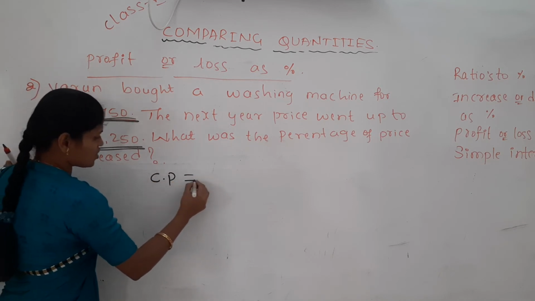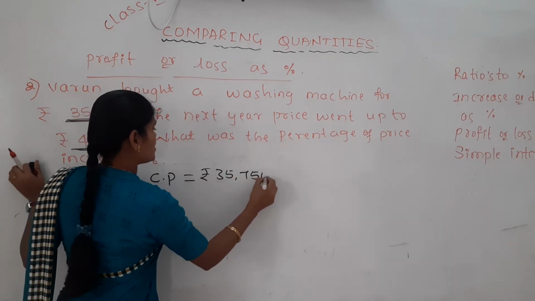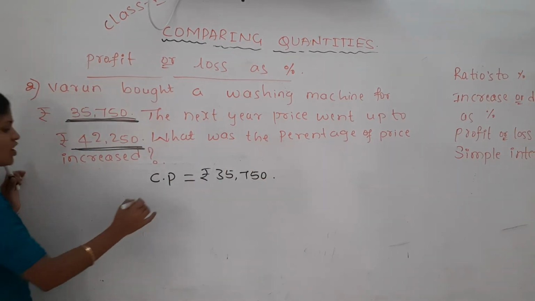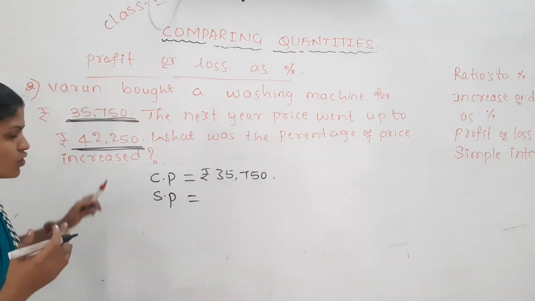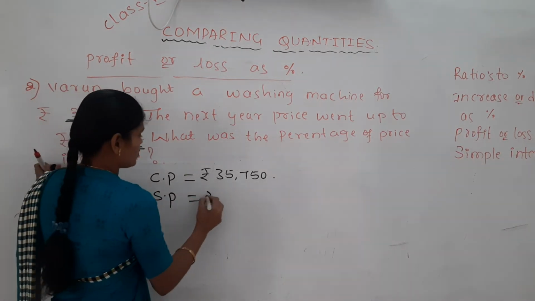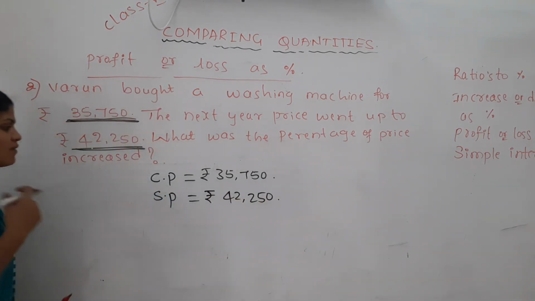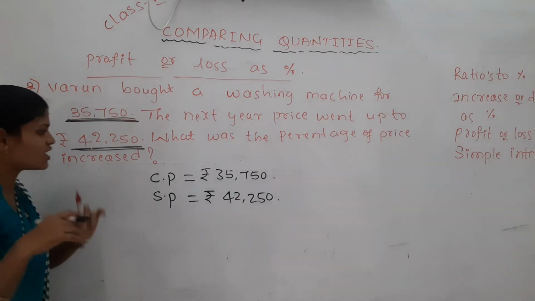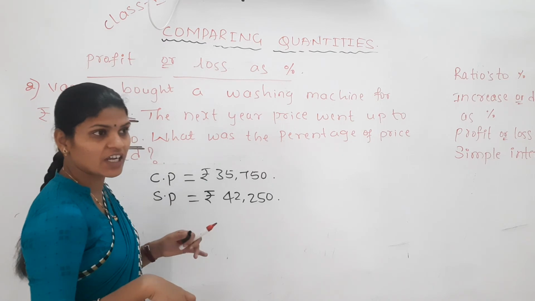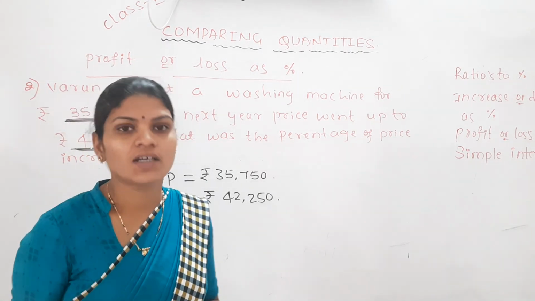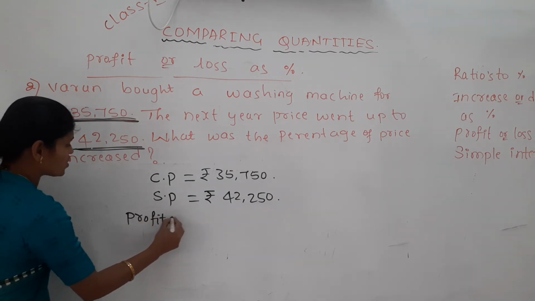That is the cost price. He bought it for 35,750. Then the price went up to 42,250, which means he sells it at that price. Then is the cost price more or the selling price more? Your selling price is more. If your selling price is more, you will get profit. So the profit amount is how much?